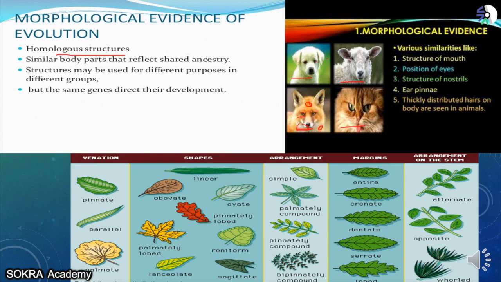That has not happened. So what this morphological evidence is trying to say about evolution is that all of them have eyes in the place of eyes, nose in the place of nose, ears in the place of ears. That means all of them have a common ancestor from which all these four have evolved. What is this trying to say? Suppose this is one ancestor.